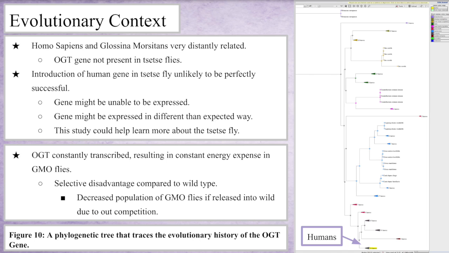And since we plan to introduce the OGT gene into the fly, this might not be successful for a couple of reasons. For one thing, the gene might not be able to be expressed, or might be expressed in an unexpected way, such as negatively impacting the phenome of the fly.